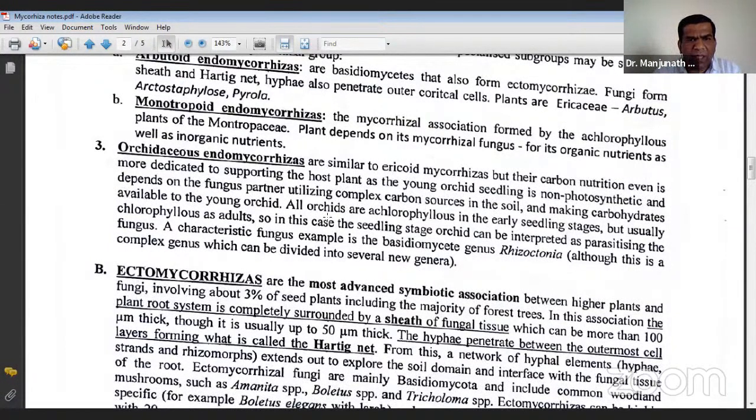So the mycorrhiza as a partner helps in supplying the nutrients in the absence of seed endosperm. It is proved that orchid seeds do not germinate without the association of the mycorrhiza. So that you should know.